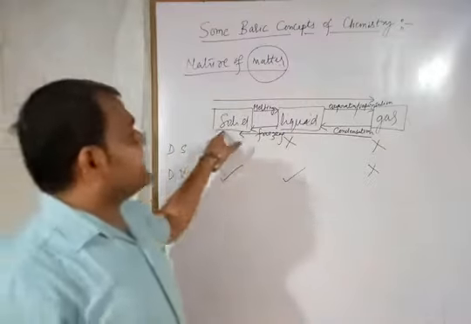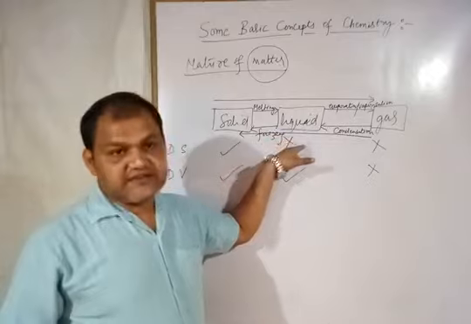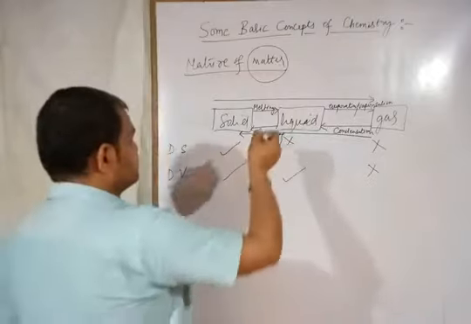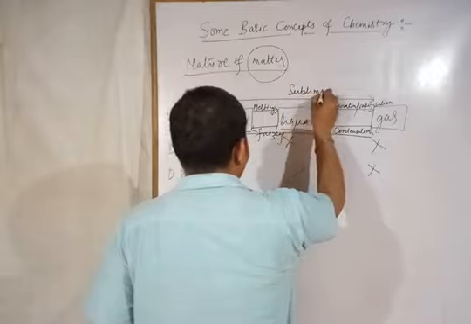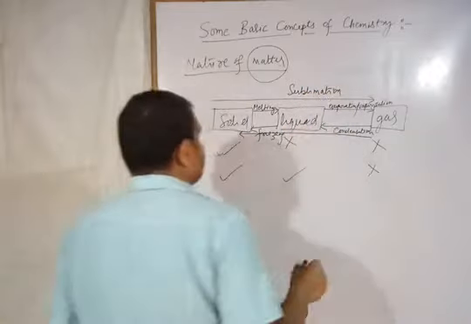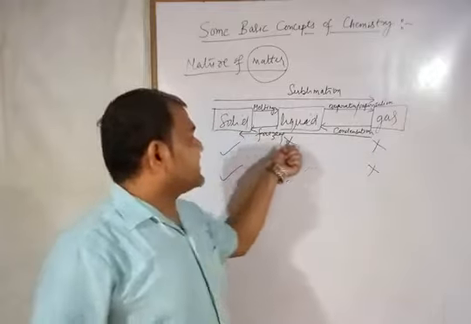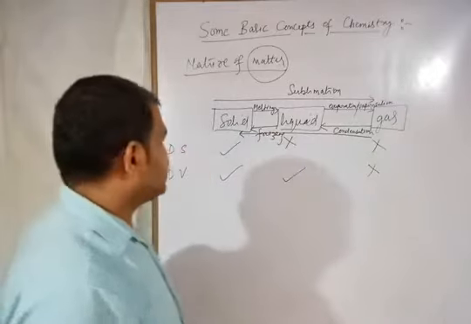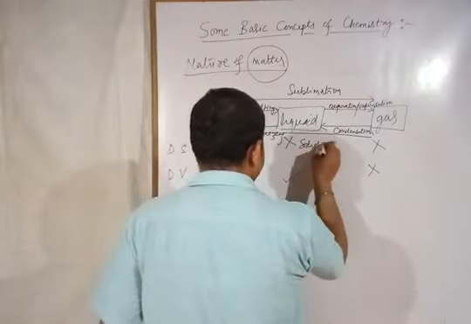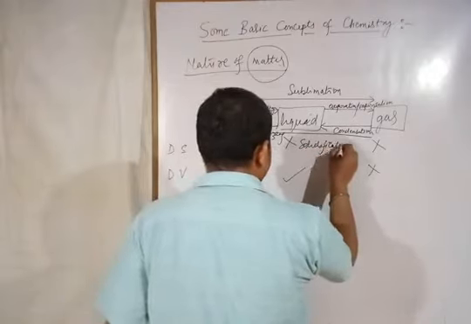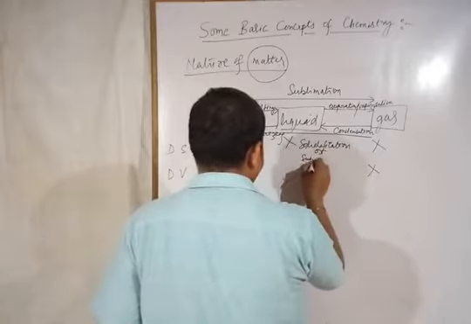And if the solid is converting directly into gas without undergoing liquid state, that is known as sublimation. And if the gas is converting directly into solid without undergoing liquid, that is known as solidification, and sometimes it is also called sublimation.